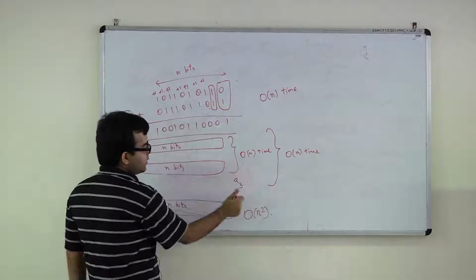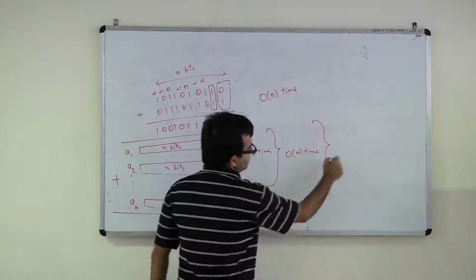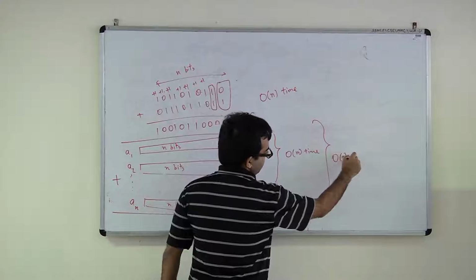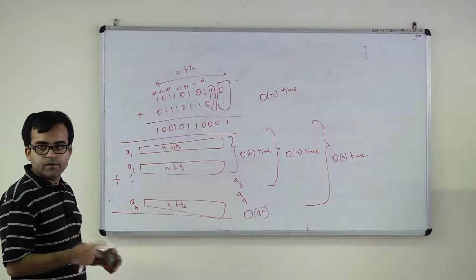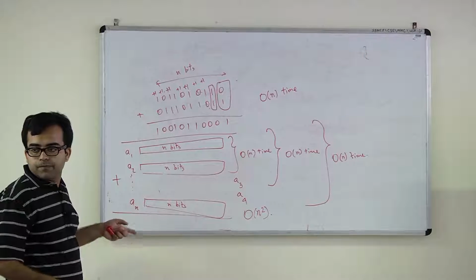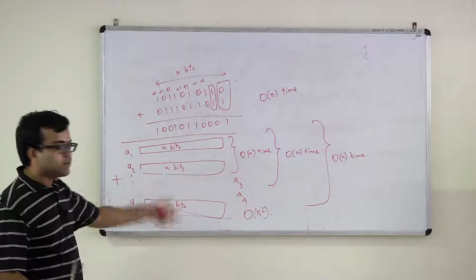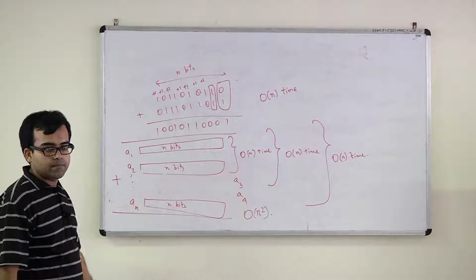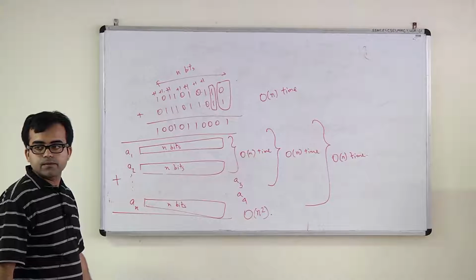Then you add this result with A4. So the total time again is going to be order n. So basically you are taking order n time to add up each number. And there are n numbers. So the total running time is going to be n squared. Okay? Any questions?